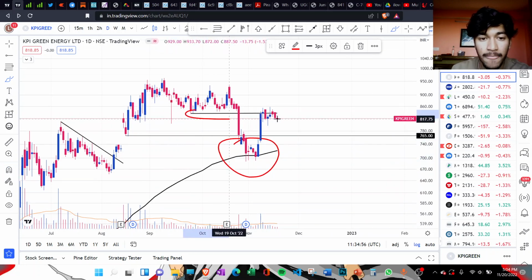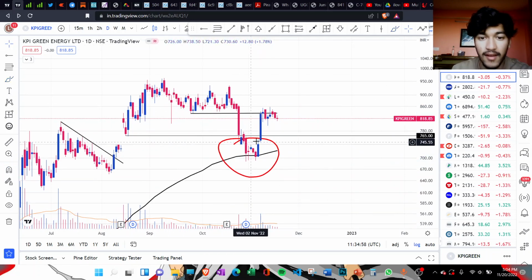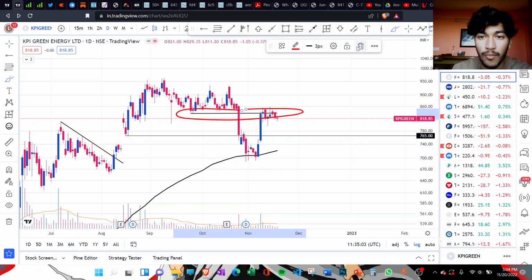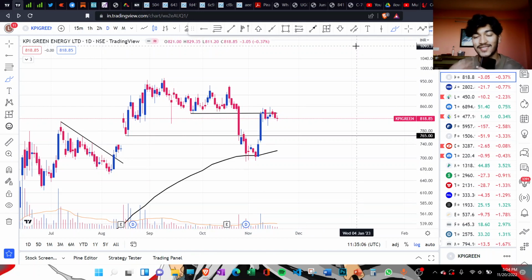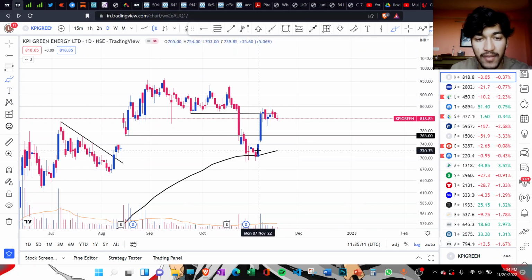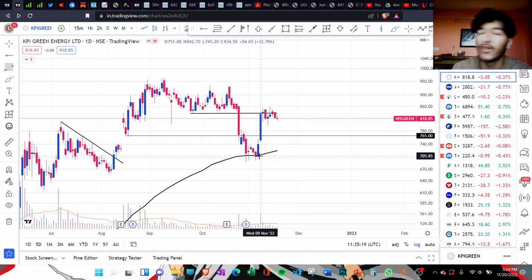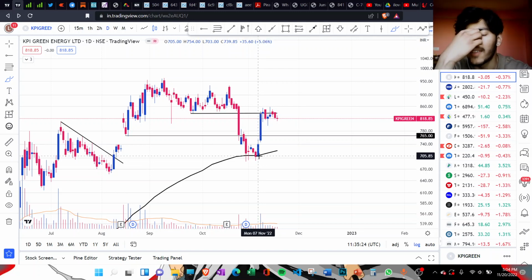But currently, as I've explained earlier as well, which is a very basic concept of technical analysis, support acts as resistance and resistance starts acting as support once the price crosses that area. So currently that is happening right now, from when it bounced back from this level of 700, which was its 30-week moving average. Or you can also use the 200-day moving average. Many people get confused between these two. There's a difference of around 25 days between these two, but what they mean is that they give you the general trend, the broader trend of the stock.